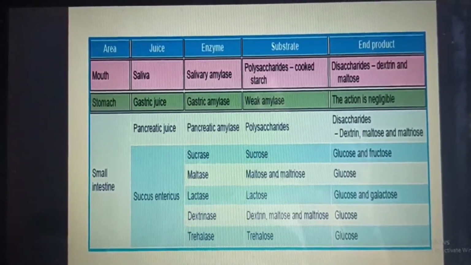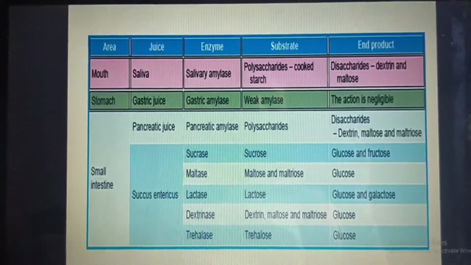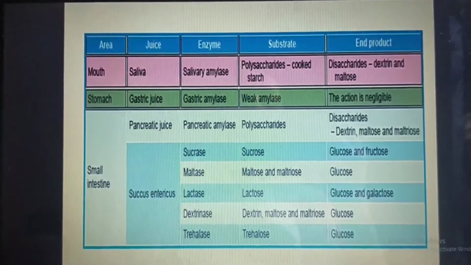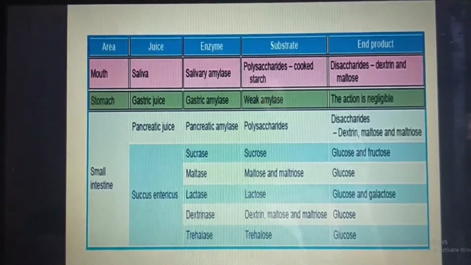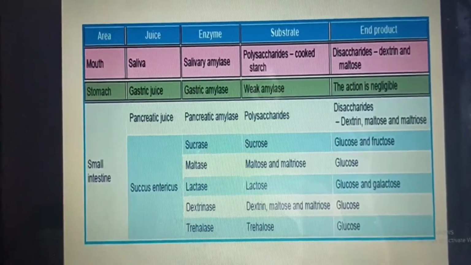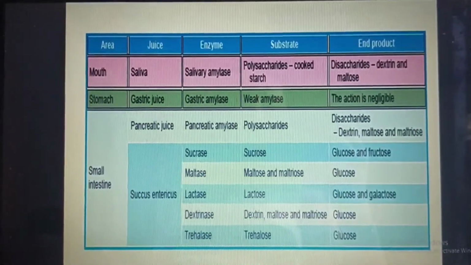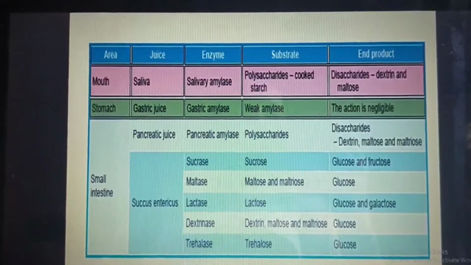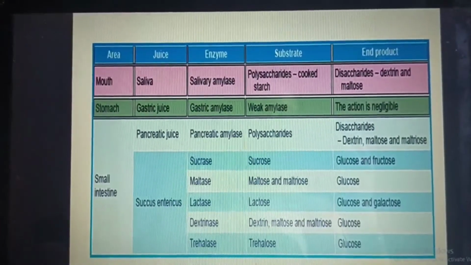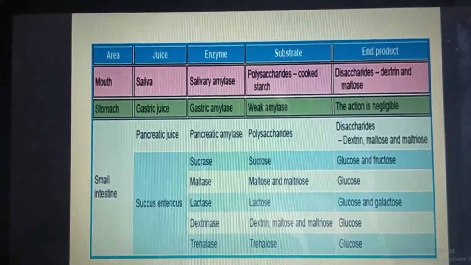If I'm going to talk about the stomach, then the juice which helps in that would be the gastric juice, the enzyme would be the gastric enzyme, the substrate would be the weak amylase, and the action is negligible. If I'm talking about the small intestine, the juice would be the pancreatic juice, pancreatic amylase would be the enzyme, the substrate would be the polysaccharides, and the end product would be the disaccharides, which is dextrin, maltose and maltotriose.